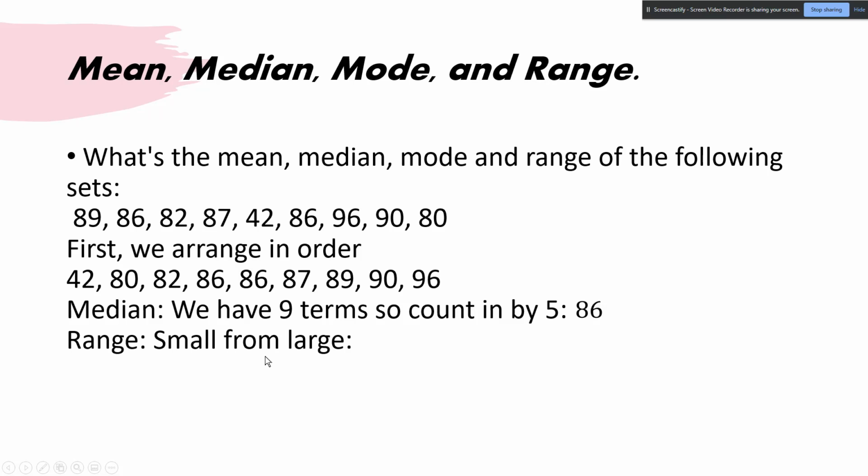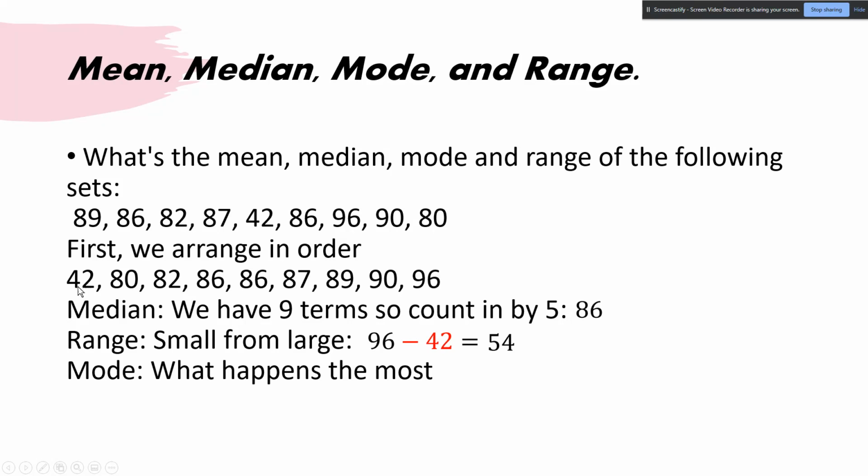Range is small from large, 96, 42. So 96 minus 42 gives 54. Mode, so what happens the most? Well, we see that we have two 86s. So we can have a repeating number, in this case 86.